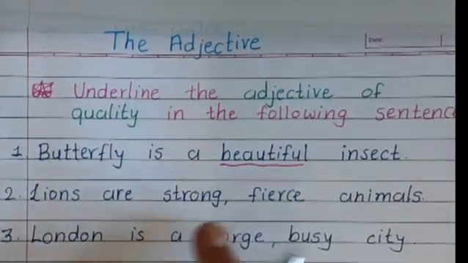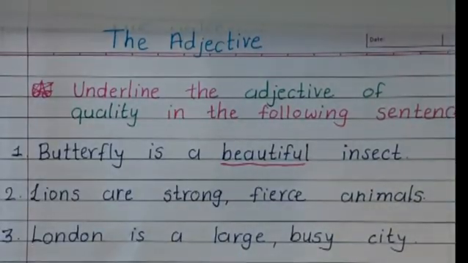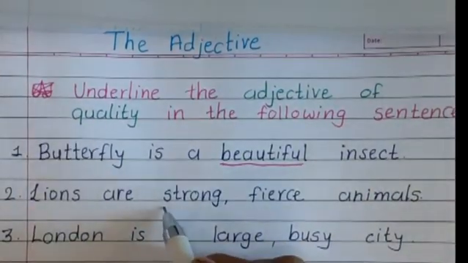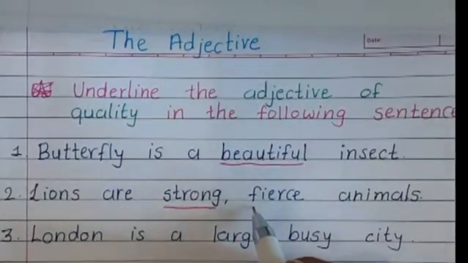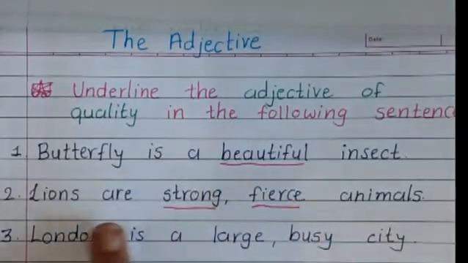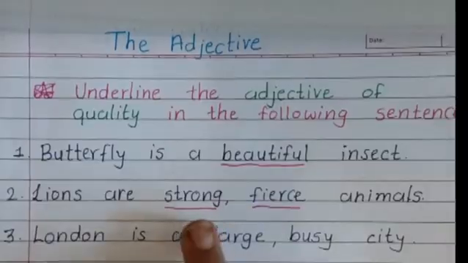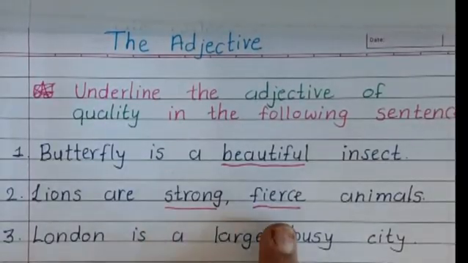Lions are strong, fierce animals. Here we have two adjectives, strong and fierce. What kind of animals are lions? We can answer: strong and fierce.